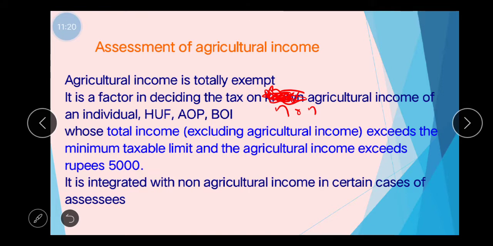So if the individual is a super senior citizen and is having an income which is more than 5 lakhs, means if that person is having 6 lakhs non-agricultural income and agricultural income, say for example 6,000, in that case that will be integrated. Then we compute the tax liability. Okay.